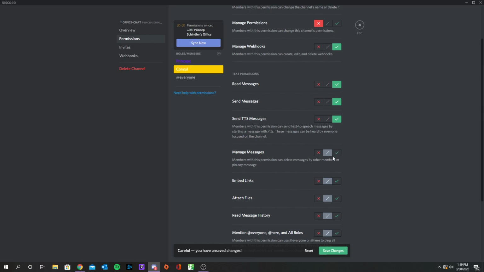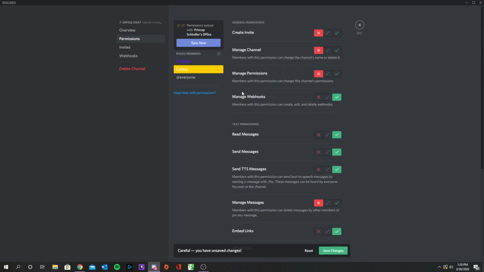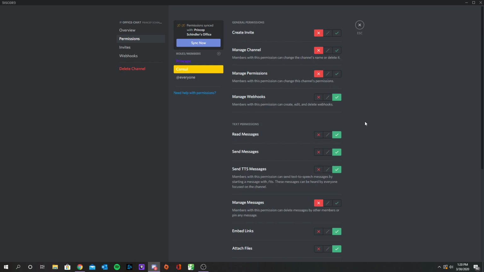Manage messages. No, he shouldn't be able to manage the messages in your chat room. If he sends something, it should be something that you're allowed to read and it shouldn't get deleted and stuff. Sure, he can embed links. He can attach files. He can read message history. He can mention those people. He can use external emojis, I guess, and he can add reactions. Reactions are another thing I'll cover here in a minute, but essentially, these are the things that people are allowed to do in your office and not allowed to do in your office.